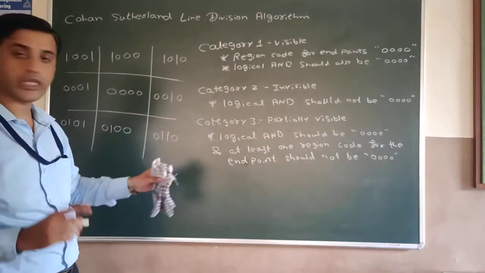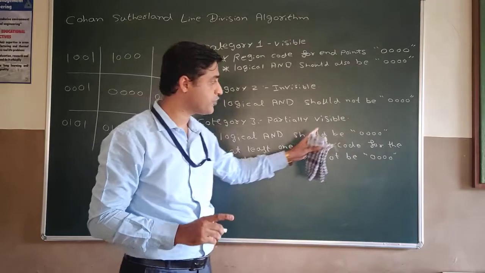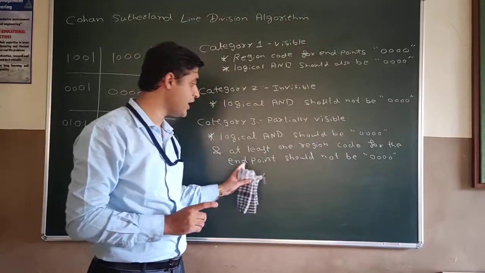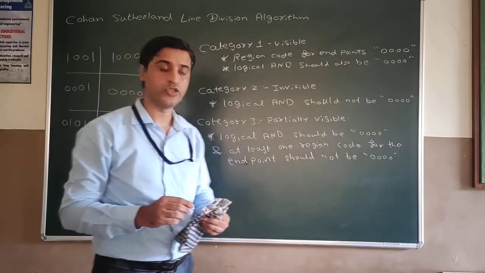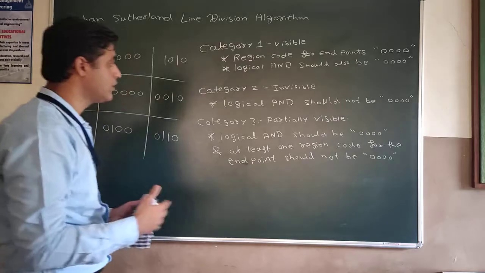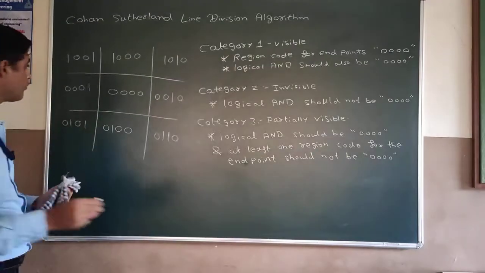So what is the condition for partially visible? Logical AND operation should be 0000, but at least one region code for the endpoints should not be 0000. So that is the condition for a partially visible line. Now we will see by some example how to do that.